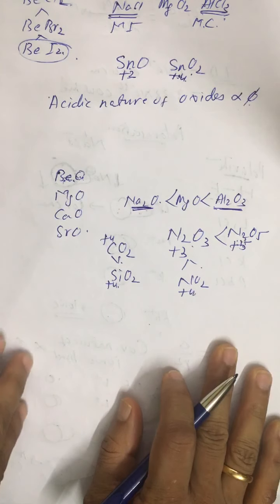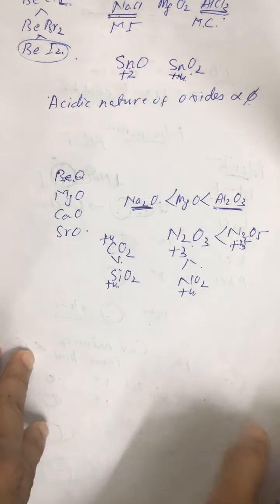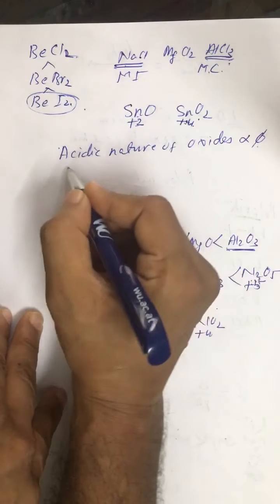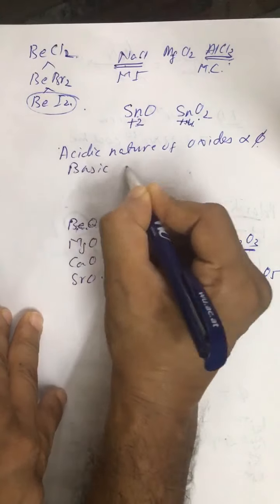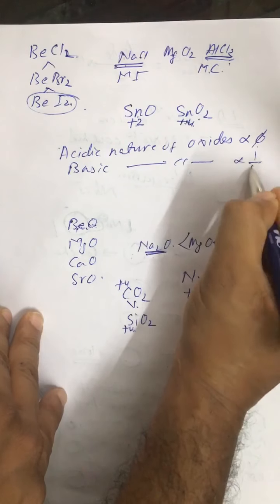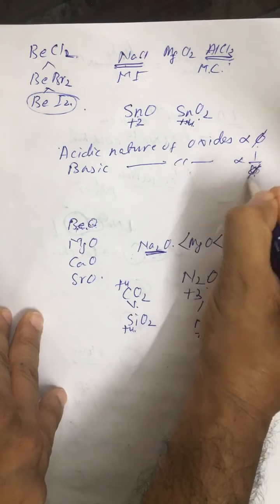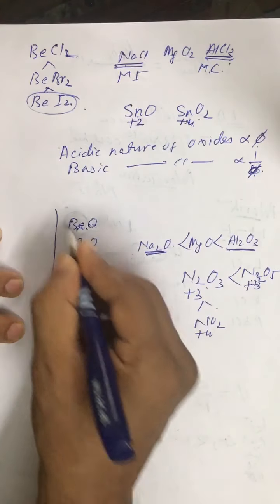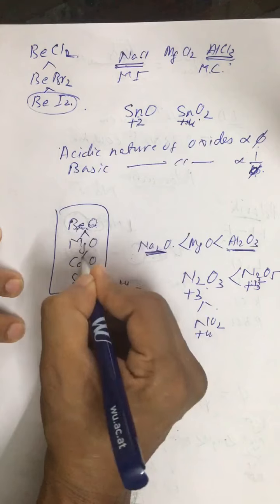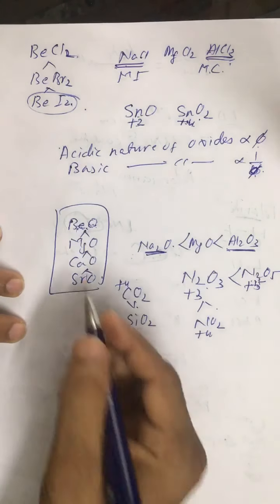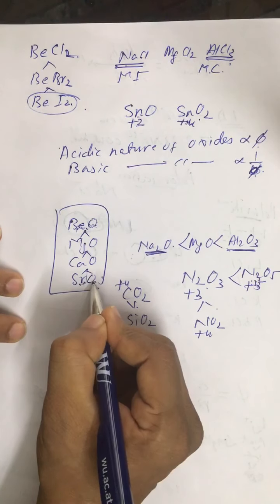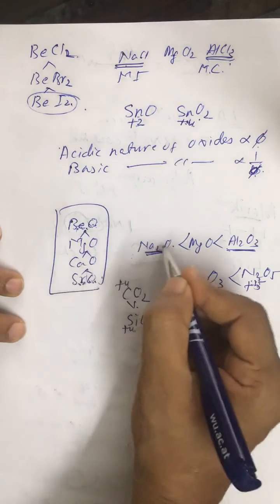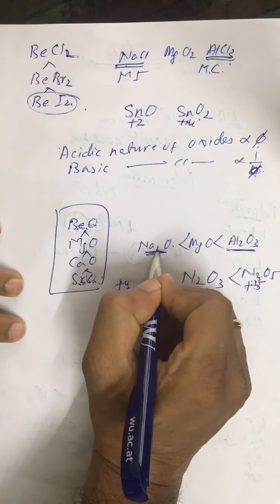So this is again a very important point. And for basic oxides, which means metallic oxides, you can also say basic nature of oxides is inversely proportional to phi value. So if you want to compare basic nature of these metallic oxides, basic nature of strontium oxide is maximum because its phi value is minimum. All right. Na2O is most basic.